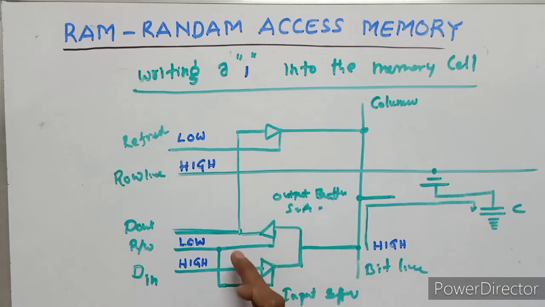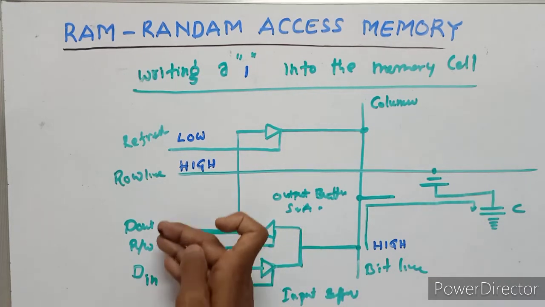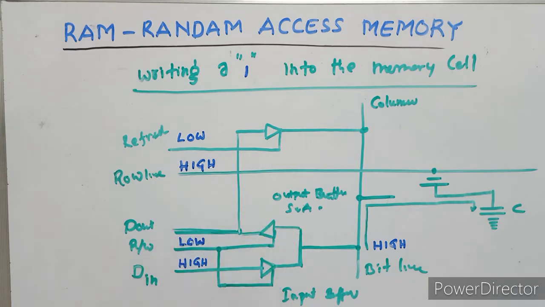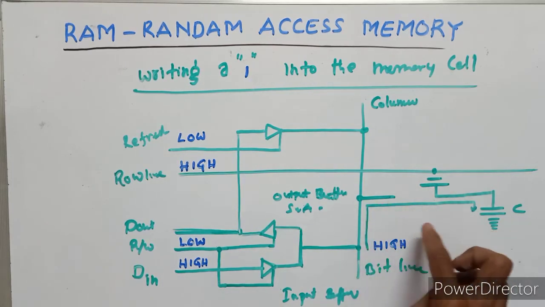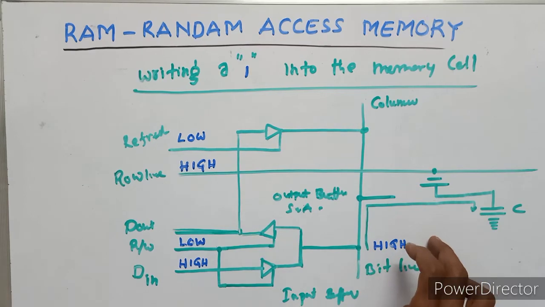A low on the read or write line enables the tri-state input buffer. These two are tri-states: the input buffer and the output buffer. Read or write is low, D in is high. The transistor must be turned on by a high on the row line.